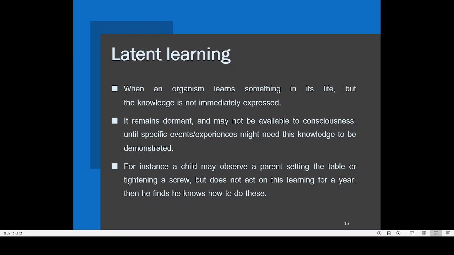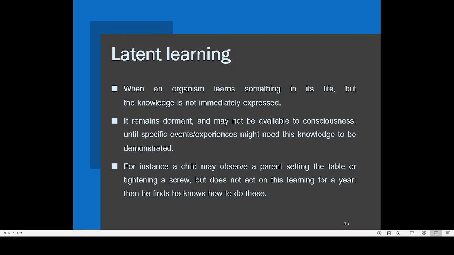Each time their mother or father or other siblings in the house are using the mobile, the child may be observing it, and that observation will remain in the brain of the child for some time. When the right moment comes, that is when the child is able to get a mobile in its hand, he or she will immediately start working on it, because by observing how the mother or father has been using the mobile for a long time, the child has a clear idea on how to use it. And this kind of learning is known as latent learning.